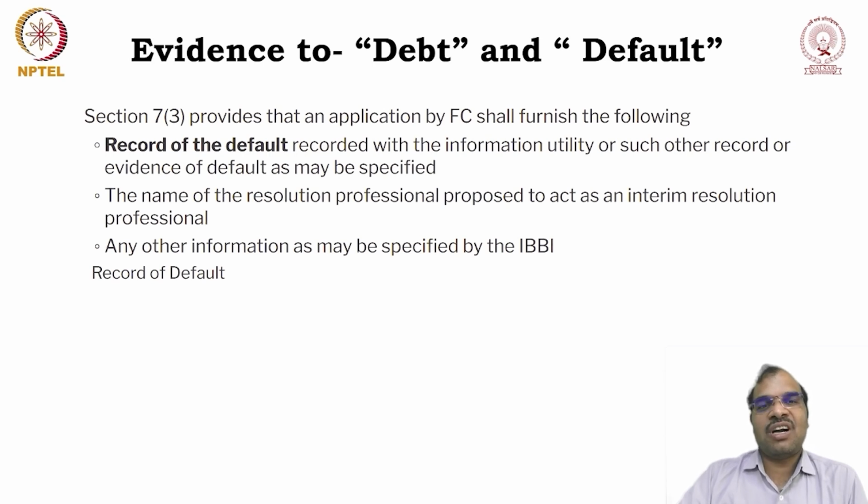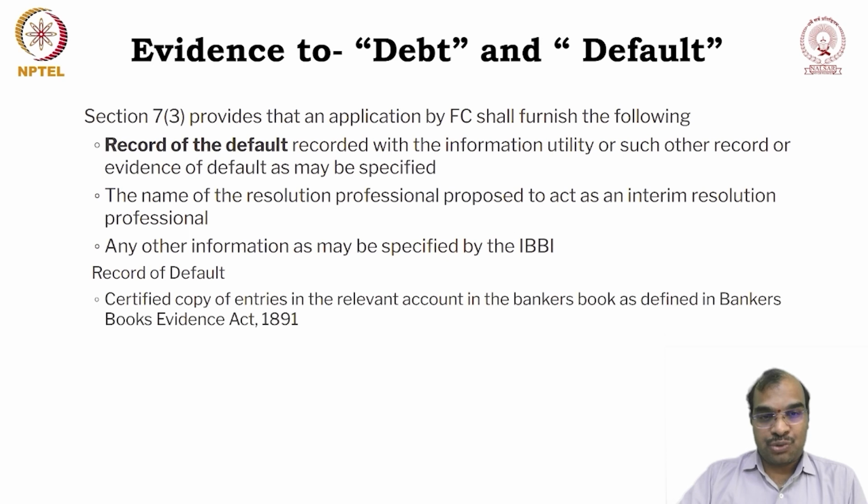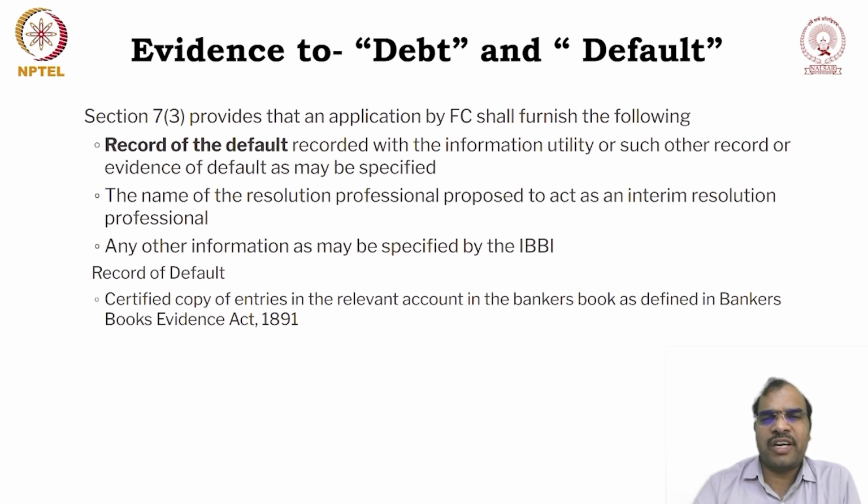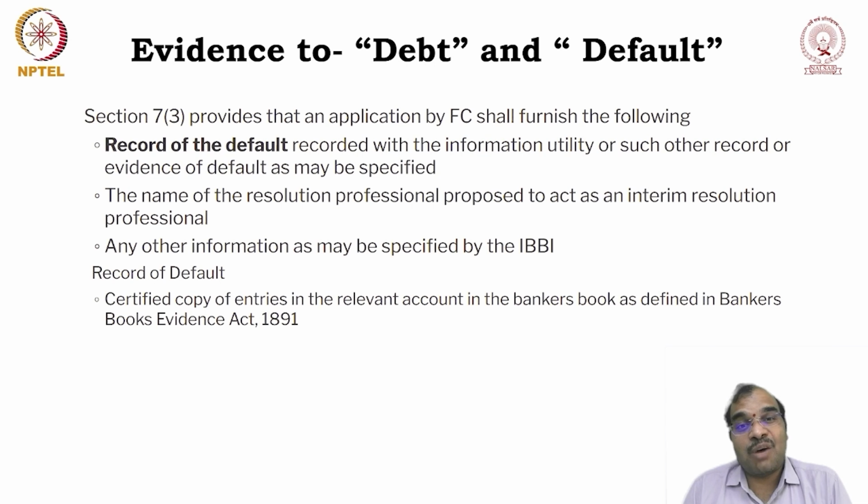What is considered to be a record of default? The record of default includes a certified copy of entries. Suppose, take the example: imagine I am the banking institution, and I gave some loan to the corporate debtor. There will be an entry in the books of accounts. Subsequently, if they are repaying, the opposite entry must be there in the books of accounts. So it is missing. The certified copy of the entries in the relevant books of accounts shows that I have paid the money. So what is the evidence that I have paid the money?